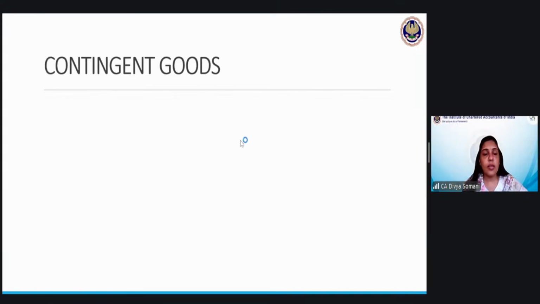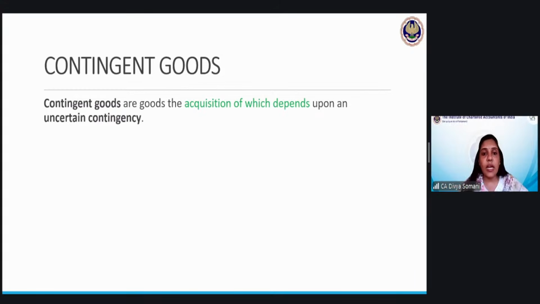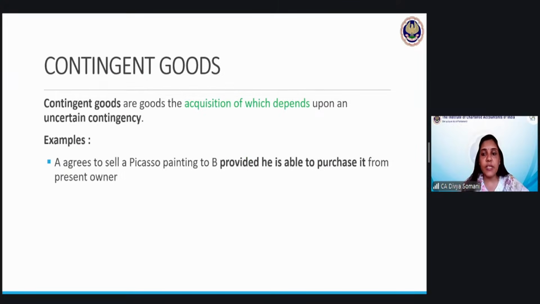Next, contingent goods. Contingent goods are the goods, the acquisition of which depends upon some uncertain contingency. So we are not sure whether we will have those goods or not. Like I mentioned in the last class also, if there is an example here, we can take that up directly. A agrees to sell a Picasso painting to B, provided that he is able to purchase it from the present owner. So there is a condition here. The condition is, if he is able to get it from the main owner, then only he will be able to give it to the other person.